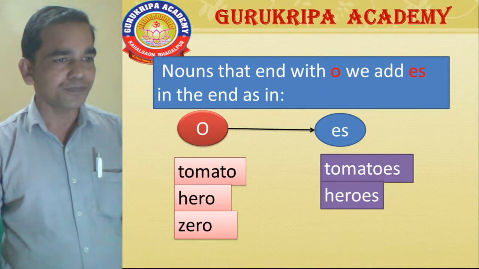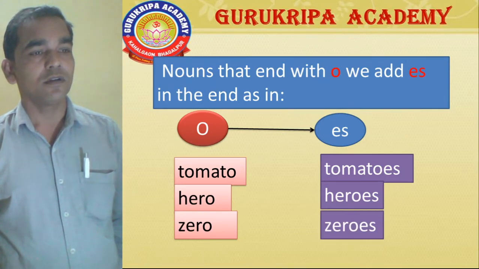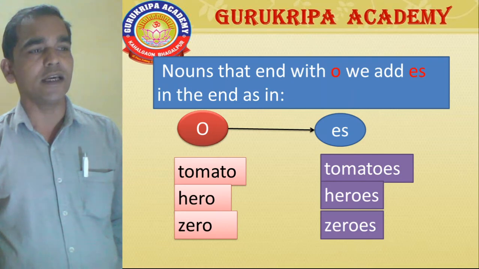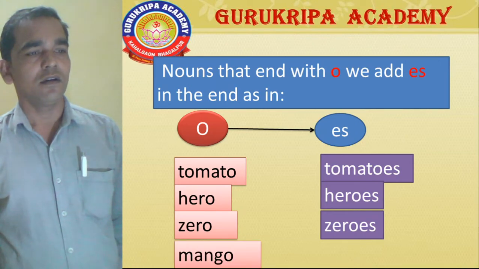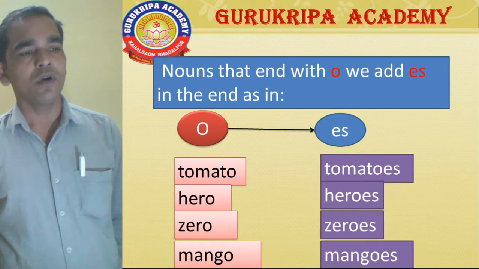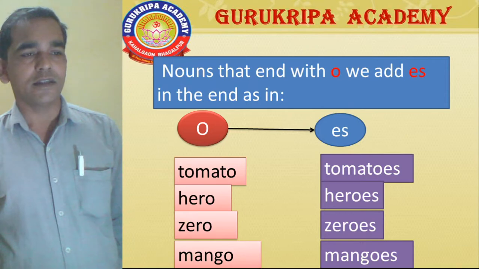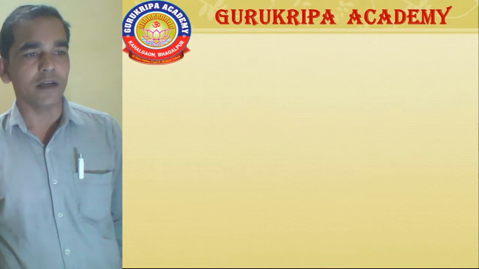Next, another, ZERO, zero, zero becomes zeros, look, Z-E-R-O-E-S, zeros, so many zeros, so we can say ZEROES. Another example, MANGO, mango, ends with O and becomes mangoes by adding ES, M-A-N-G-O-E-S, mangoes. So mangoes is the plural form and mango is the singular form.